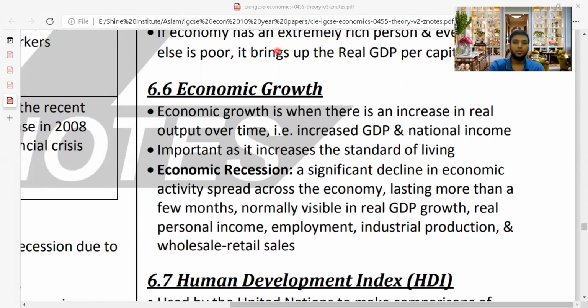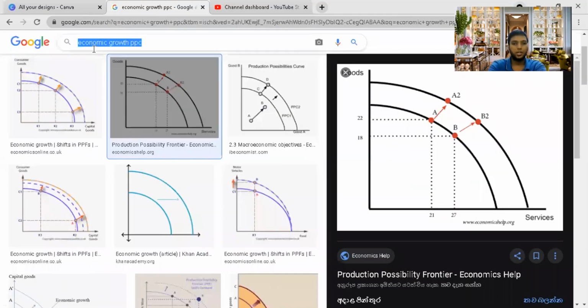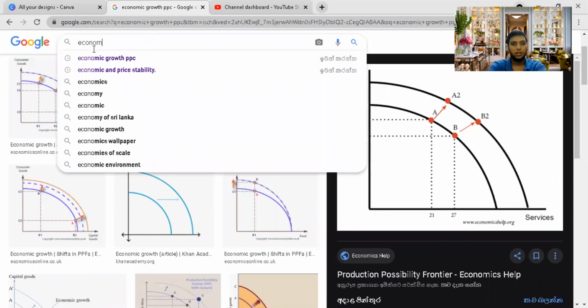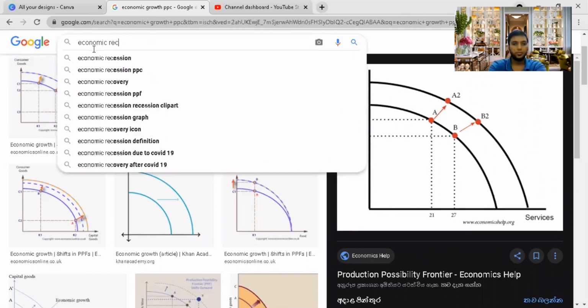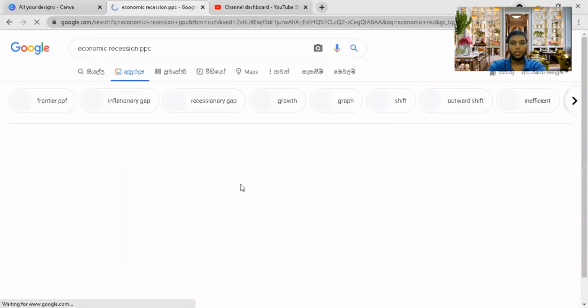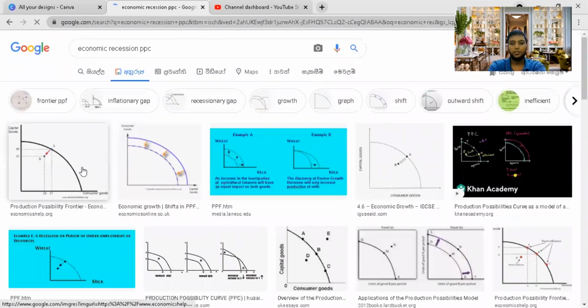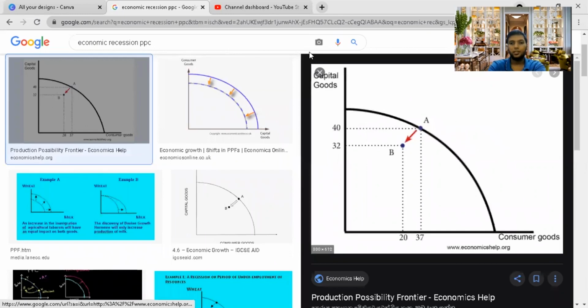Economic recession is also presented under the PPC graph. Let me show this economic recession graph for you to have an understanding. So economic recession will have an inward shift to the PPC. You might see here there's an inward shift from here to inside. That is what we say economic recession.